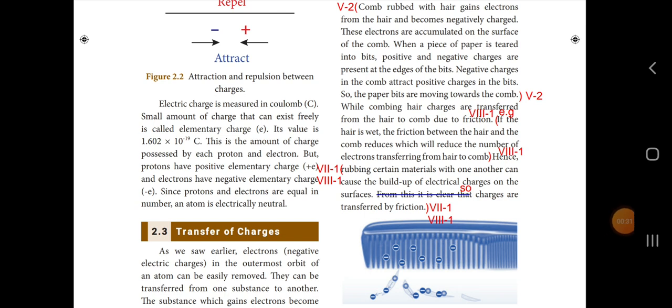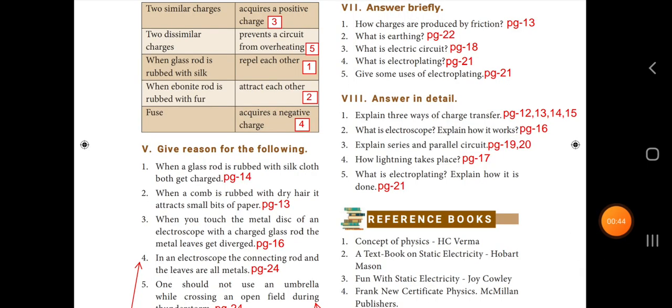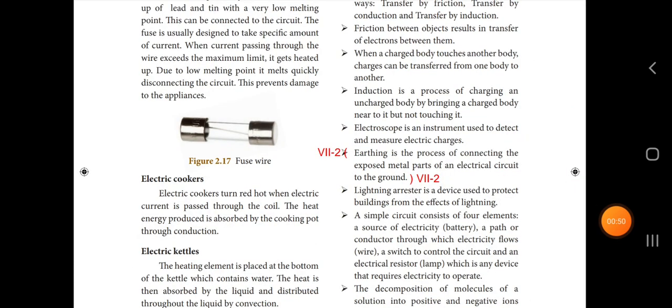Rubbing certain materials with one another can cause the buildup of electric charges on the surfaces. So, charges are transferred by friction. Second question, what is earthing? The answer is in page number 22. Earthing is a process of connecting the exposed metal parts of an electrical circuit to the ground.